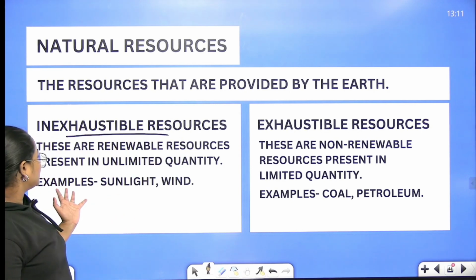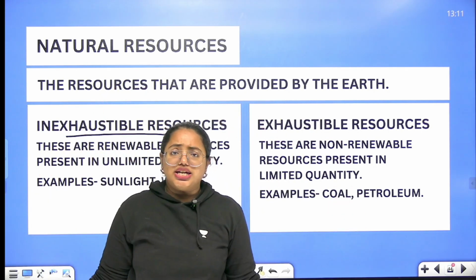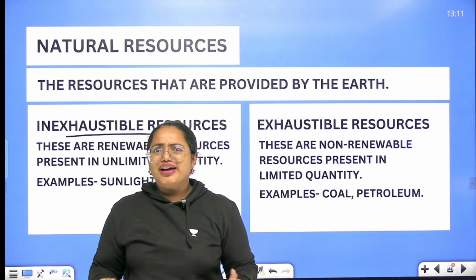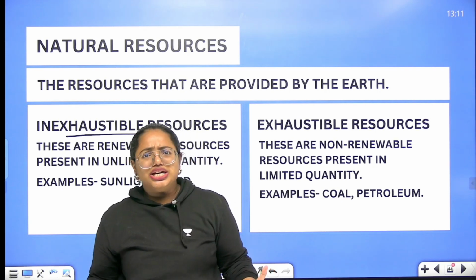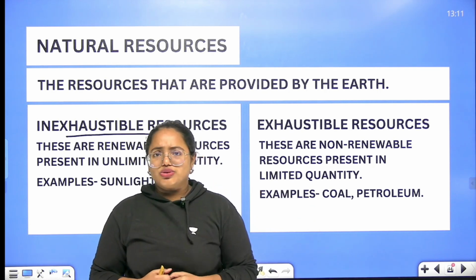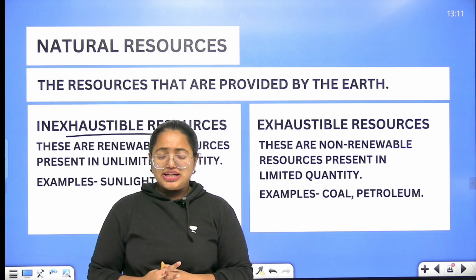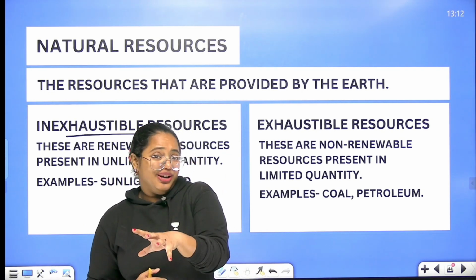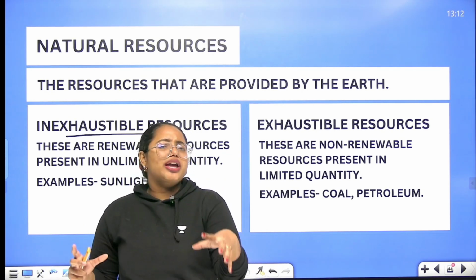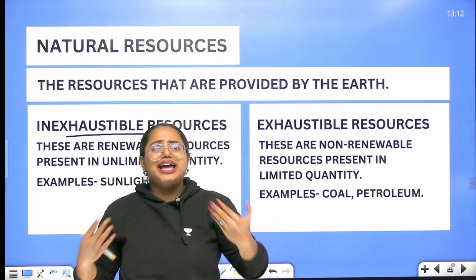What are these? These are available in unlimited quantity. Solar energy, wind energy, all these are considered as inexhaustible energy resources. Why? Because these are available in unlimited quantities. Solar energy is natural, we cannot create it, but I'm talking about wind energy here. So you can create or generate it again and again.